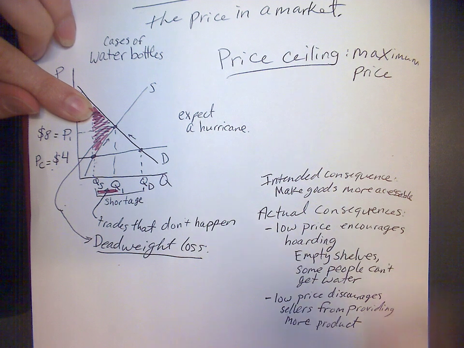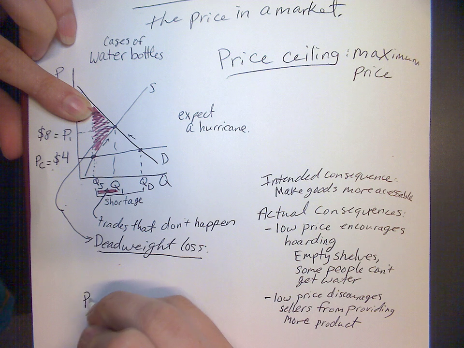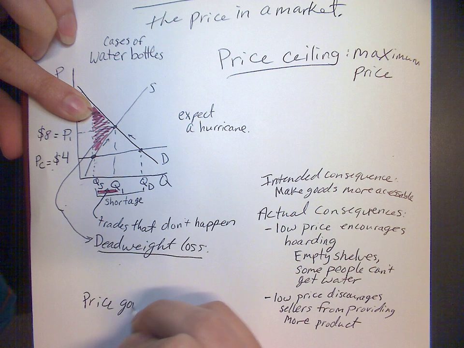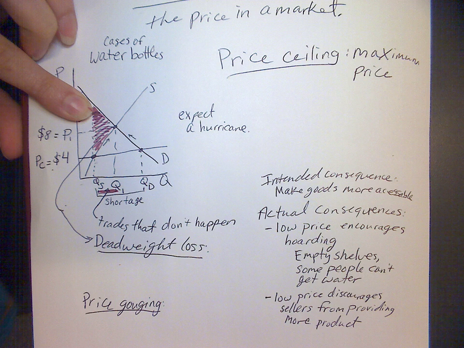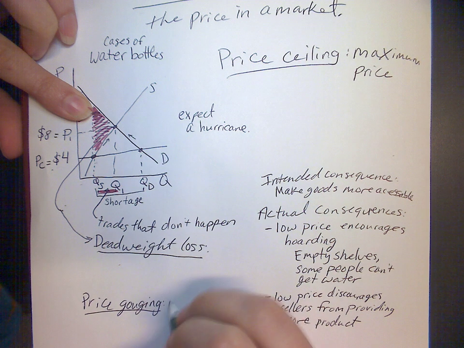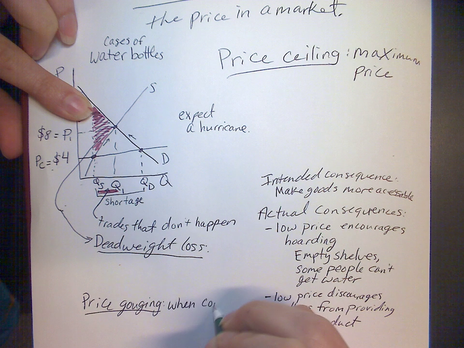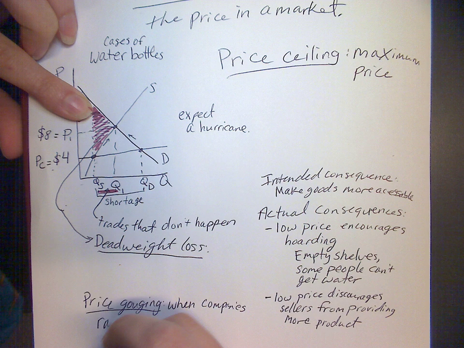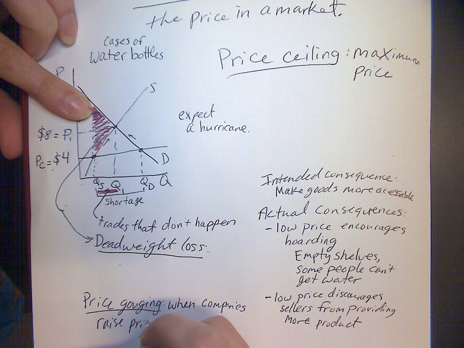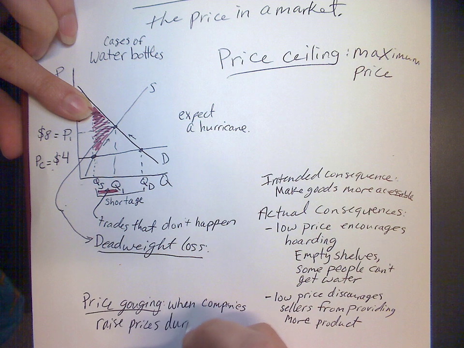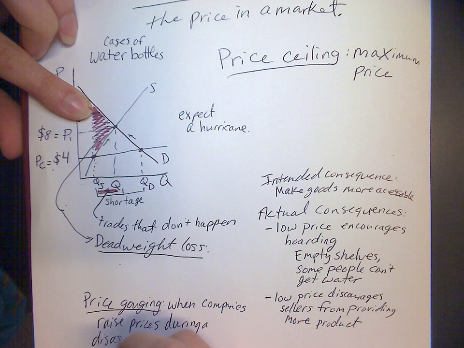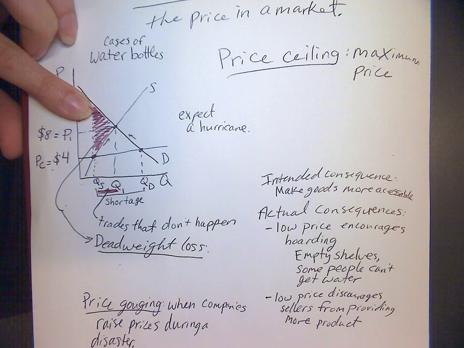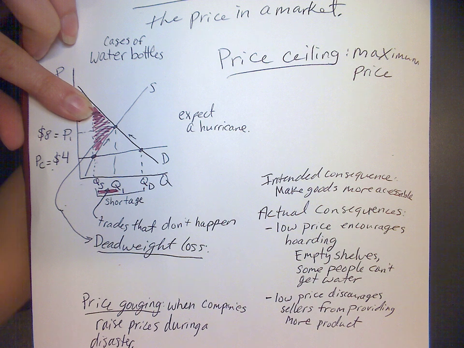Case of water bottles. Okay, so we'll add one more key term here, price gouging. Okay, so price gouging is when companies raise prices during a disaster. Okay, it is extremely unpopular, right?